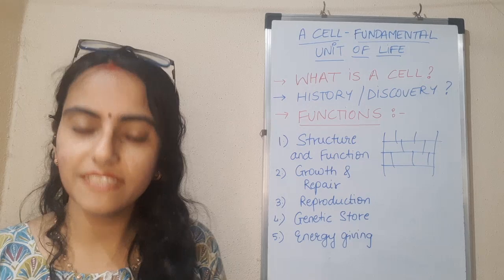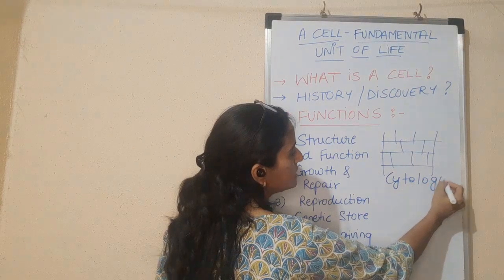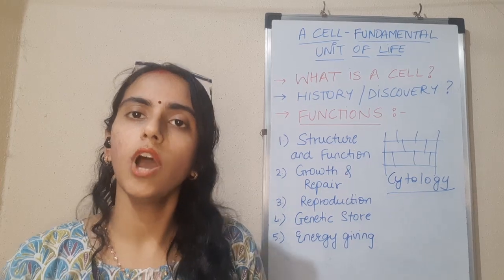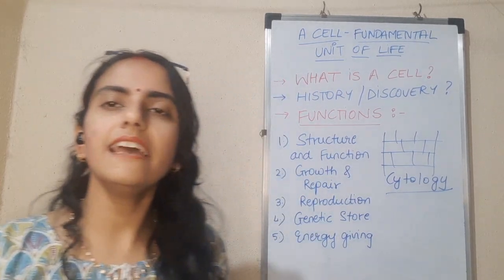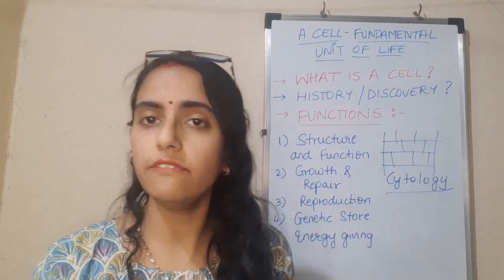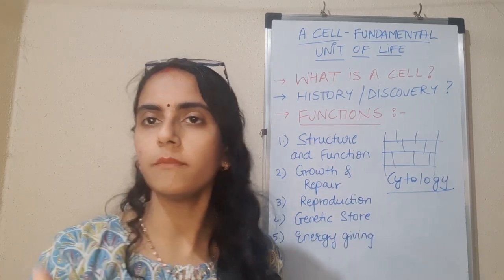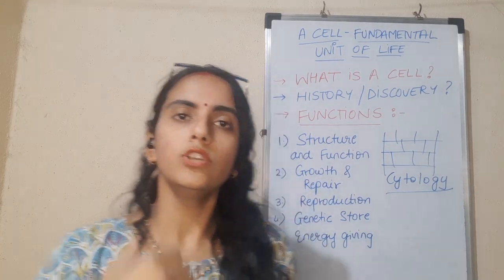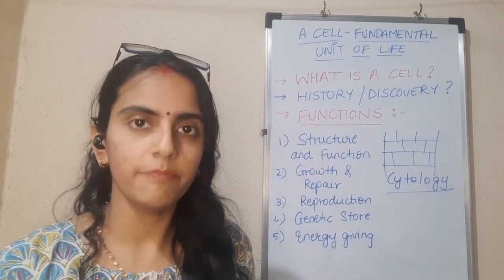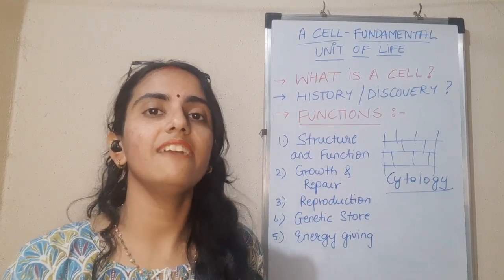The study of cells is called cytology. These small rooms which were called by Robert Hooke were then termed cells. And then further on, many more scientists came forward. Another scientist called Leeuwenhoek studied these cells in living marine organisms. What are marine organisms? Organisms that live in water. So when Leeuwenhoek studied some organisms living in water, he found these cells alive. Whereas when Robert Hooke studied these cells in the cork of the tree, he found that they were dead cells.